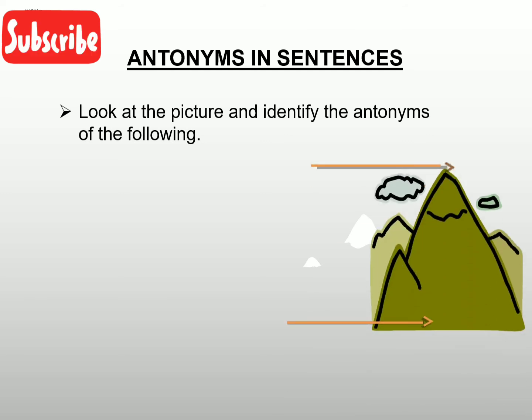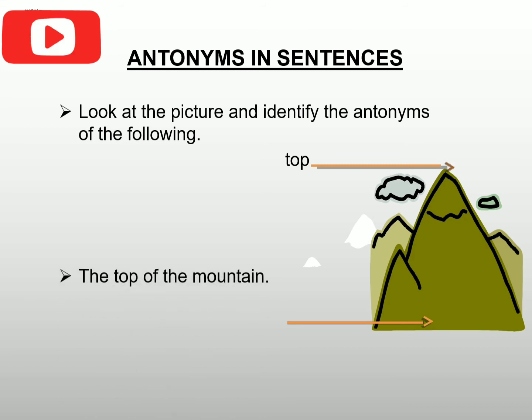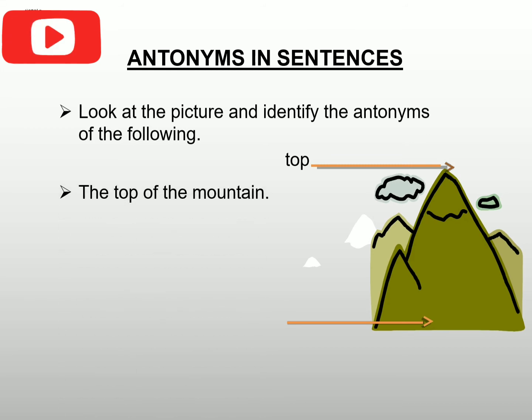See, what is this? What can you see? A high mountain. There are two arrows. One is on the top, one is at the bottom. So how will you use the word and antonym in the sentence? Can you tell me? Good. Top, the top of the mountain. So what is the word here?